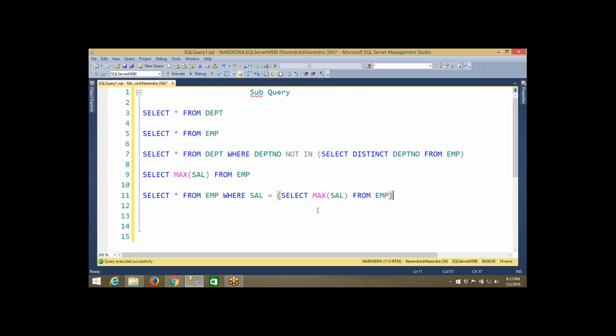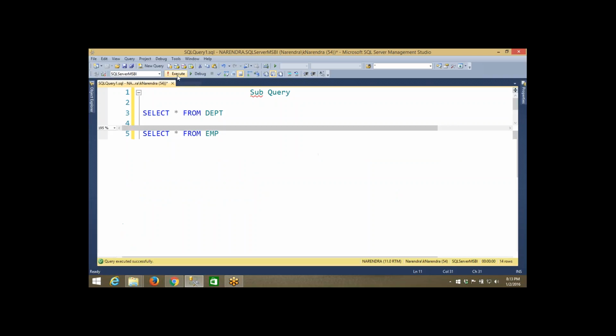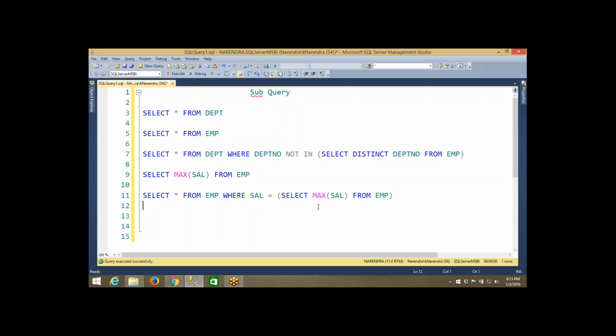Okay, so this is query 1 and this is query 2, the total subquery. How many tables have I used? Only one table, the employee table. Here also the employee table. I have not used two tables. Sometimes they may be used, sometimes not. Now first of all, this query will be executed. What will happen when this query executes? I will get 5,000. So wherever the salary is equal to 5,000, you can see that person's details.